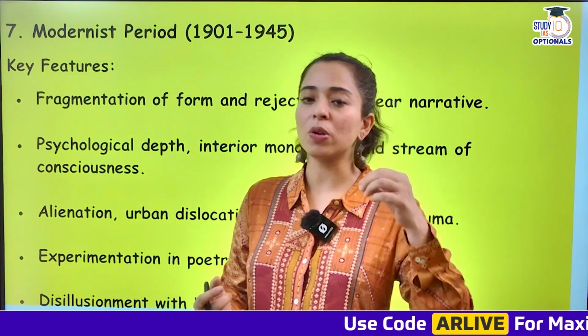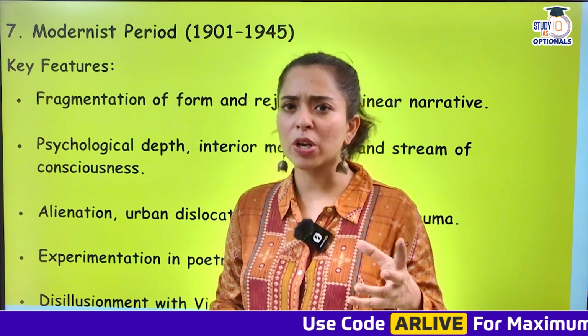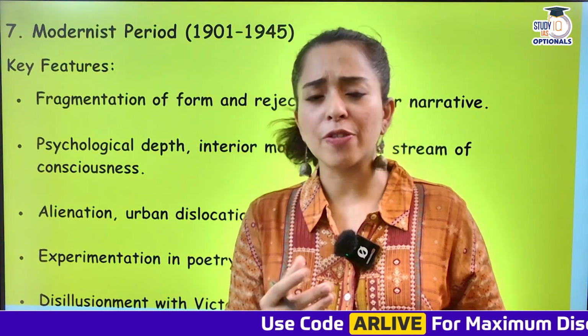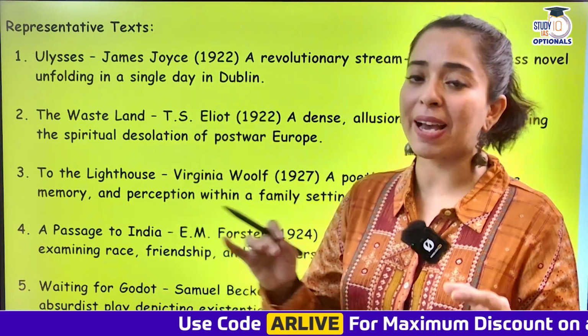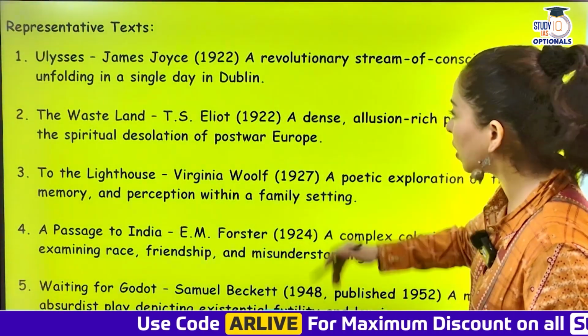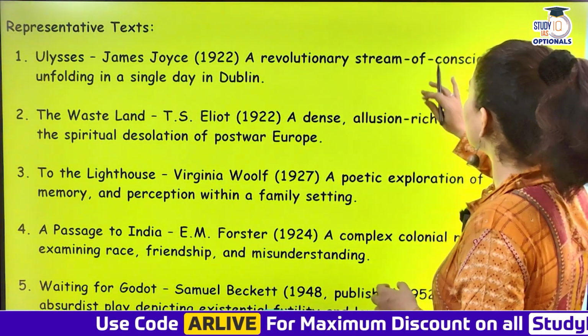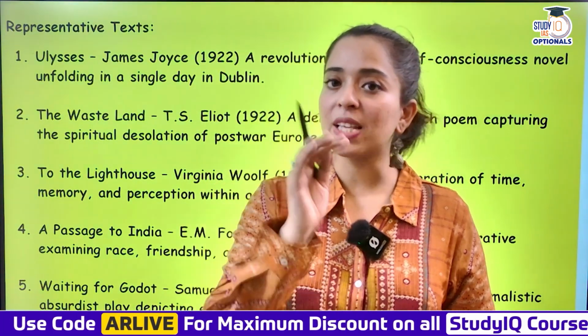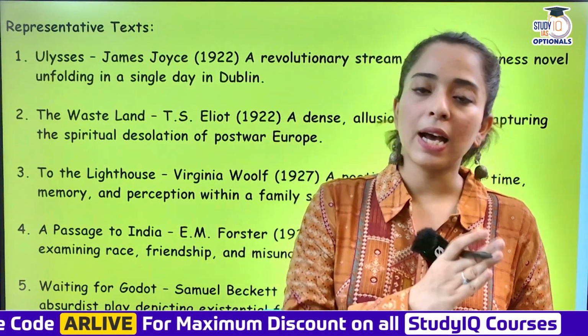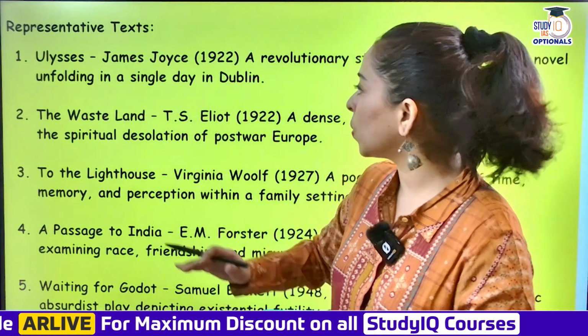So we will talk. So First World War trauma, we have war poetry that was being written, and a very different kind of fragmented work. Some of the seminal works that we have is Ulysses by James Joyce, 1922 का work है ये. A revolutionary stream of consciousness novel unfolding a single day in Dublin. Okay, so this is James Joyce, your Nobel Prize winner's work.